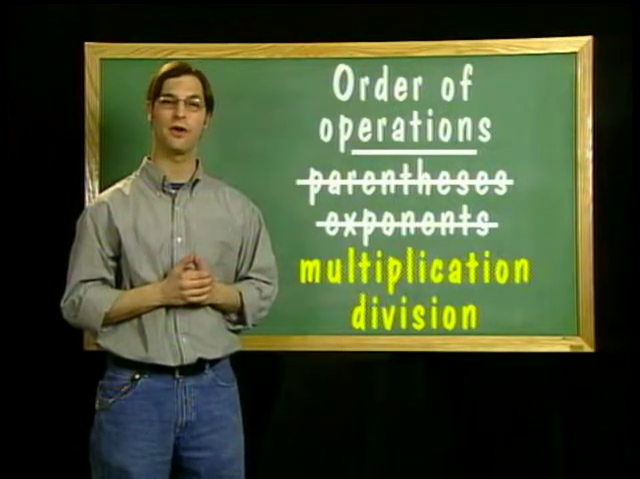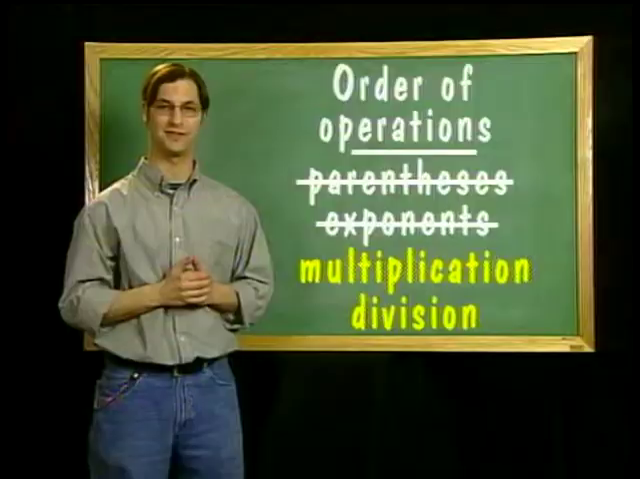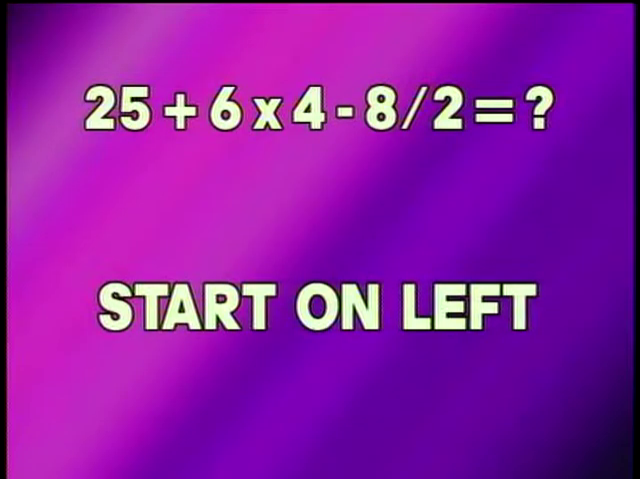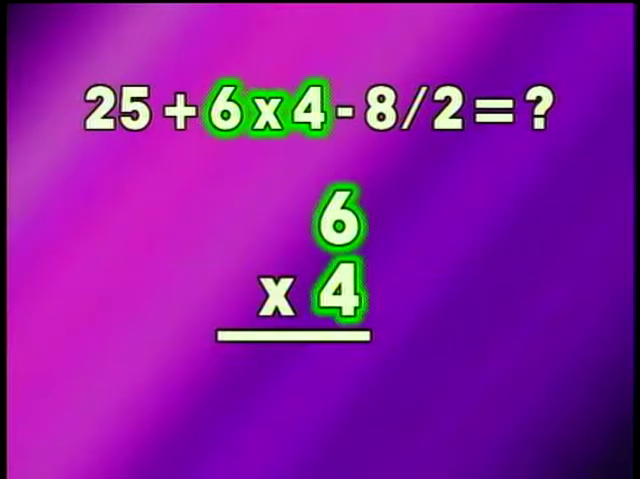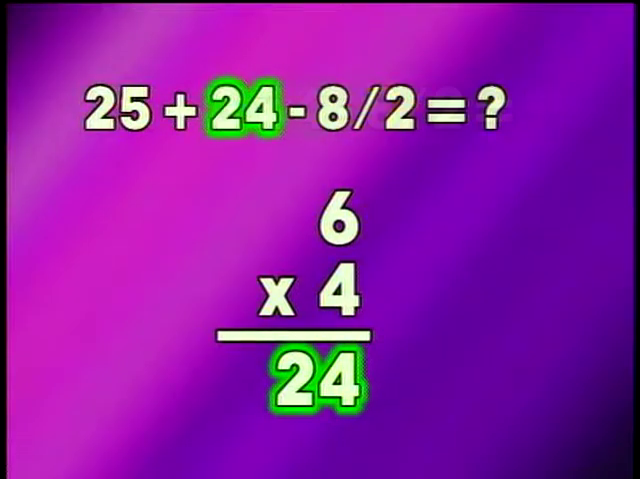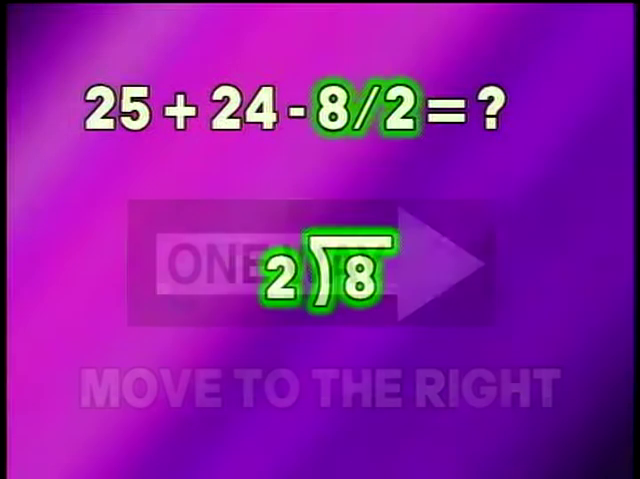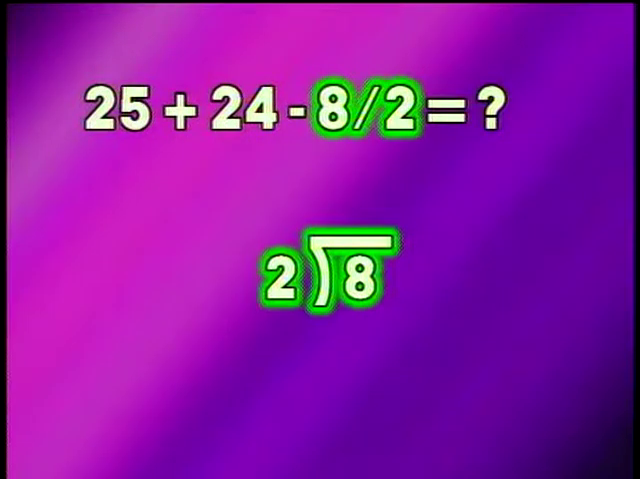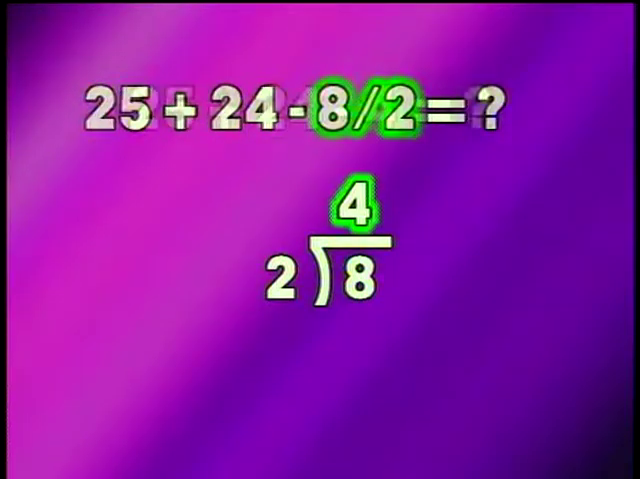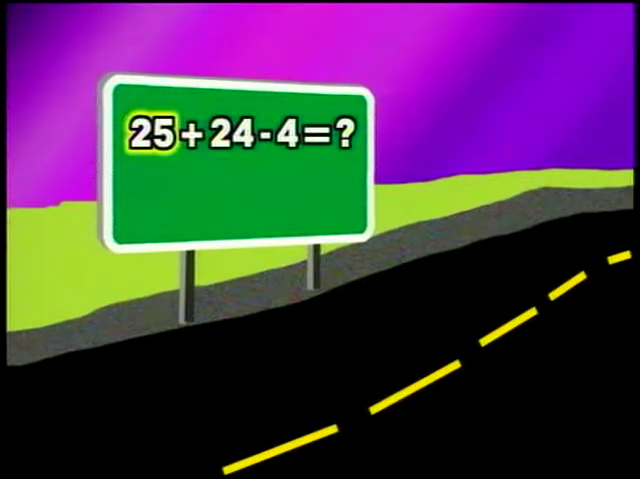Multiplication and division are the next step in the order of operations. Starting on the left, the first multiplication problem we find is 6 times 4, or 24. 24 replaces 6 times 4. We continue moving to the right and find a division problem, 8 divided by 2. The answer to this is 4, and 4 replaces 8 divided by 2. So the problem now reads 25 plus 24 minus 4.